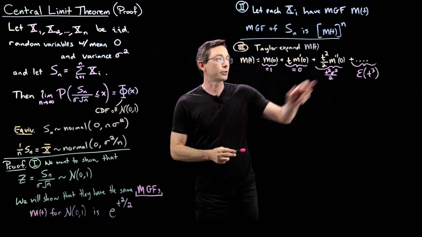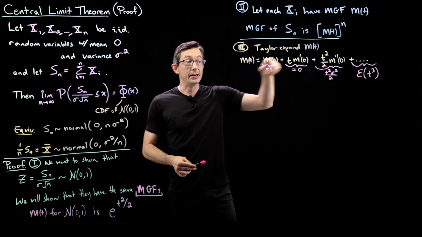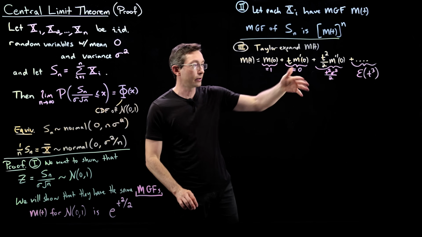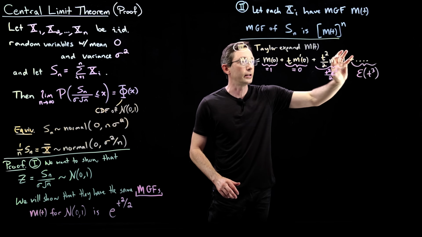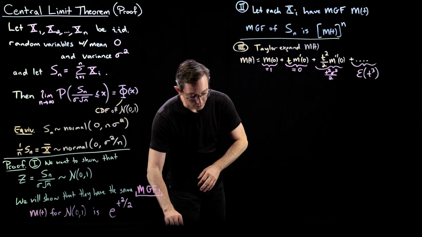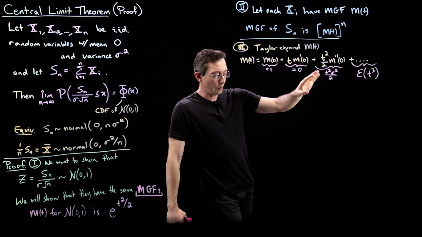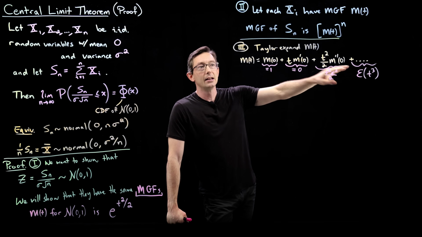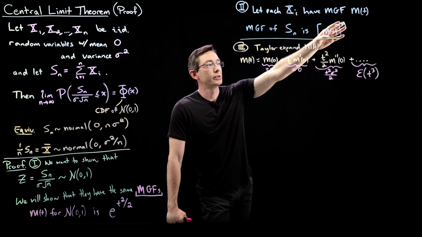So all of these terms are higher order in t. The 3rd, the 4th, the 5th moments, I'm going to lump them all into this higher order term. And essentially, we're going to take the limit as n goes to infinity,